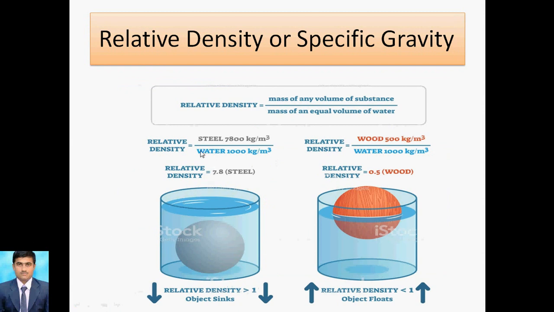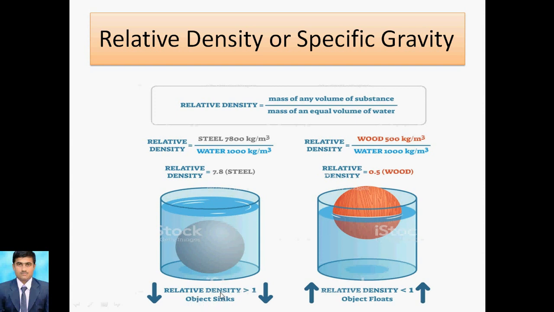If the density of a substance like iron is 7,800 kg per meter cube and it is dipped in water, the relative density is 7.8. Density is more, so it dips, or sinks.